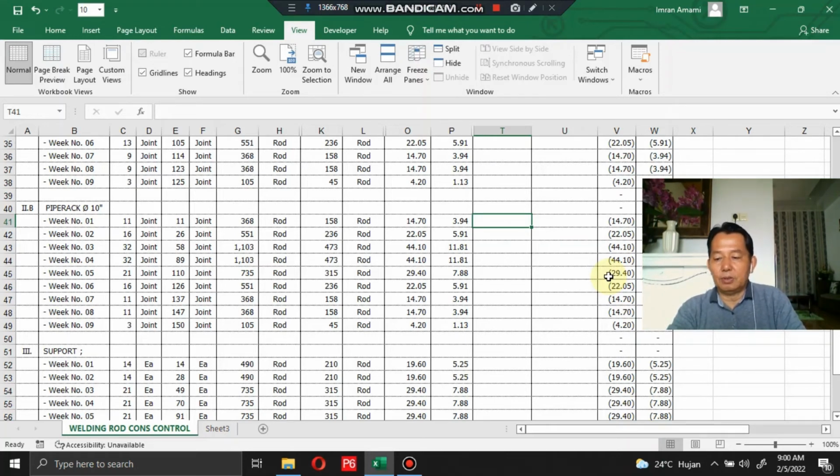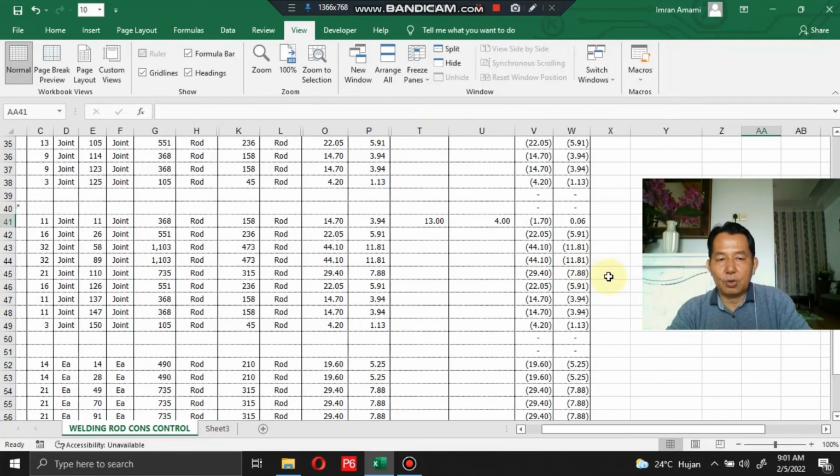Okay, let's say for the root pass, the actual welding rod consumption for the root pass and capping is 13. So this balance shows a negative number, 1.70. 1.70 means you save in the actual welding rod consumption 1.70. Let's say for the pillar works, 4 kilograms.